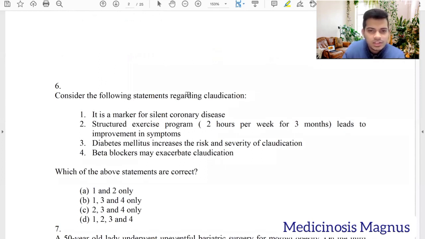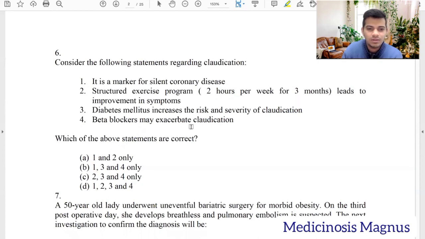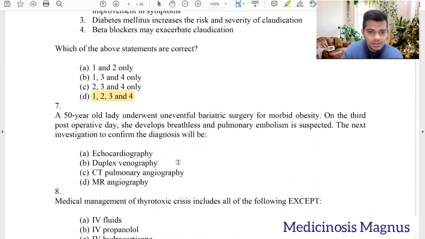So consider the following statements regarding claudication. It is a marker for silent coronary disease. Yes, true, because claudication can be peripheral due to peripheral arterial disease, which is most commonly due to atherosclerosis. Structured exercise program leads to improvement in symptoms. Yes, 2 hours per week for 3 months. Diabetes mellitus increases the risk and severity of claudication. Yes. Beta blockers may exacerbate claudication. Yes, because beta blockers decrease the arterial blood pressure, and this can worsen the peripheral arterial disease.